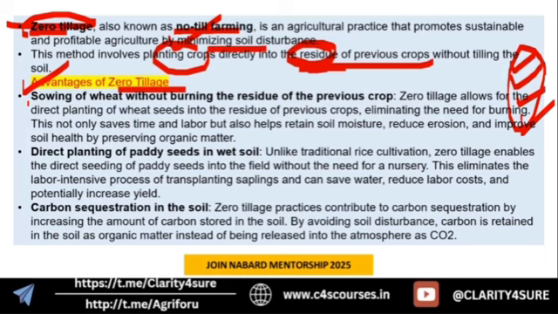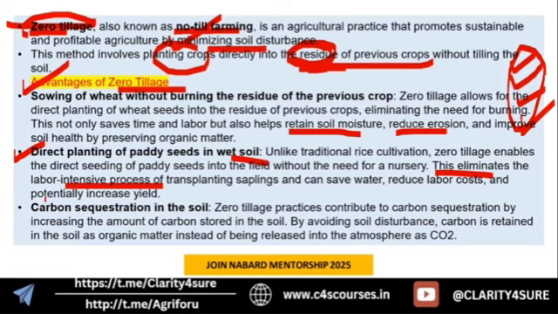As per the statements that we saw: sowing of wheat without burning of residue of previous crops. So you can sow directly, that is the principle of zero tillage, which is going to help retain soil moisture, reduce erosion, and improve soil health. Next is direct planting of paddy seed in wet soil. Unlike traditional rice, it enables direct seeding, and this is going to eliminate the labor-intensive process of transplanting saplings.